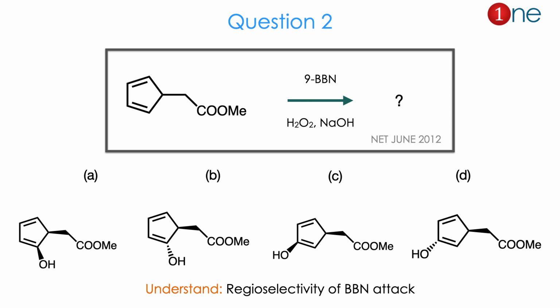The products are with a hydroxyl group. Whether the hydroxyl group is near the COOMe or away from the COOMe, or below the plane or above the plane. So there are these possibilities. From the reactant to product you might guess regioselective BBN attack. Selective boration is there. The answer is B. Let us see how.